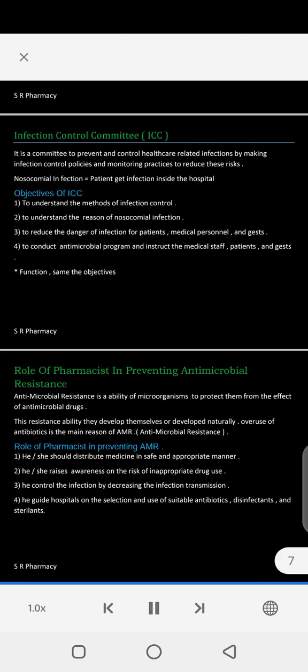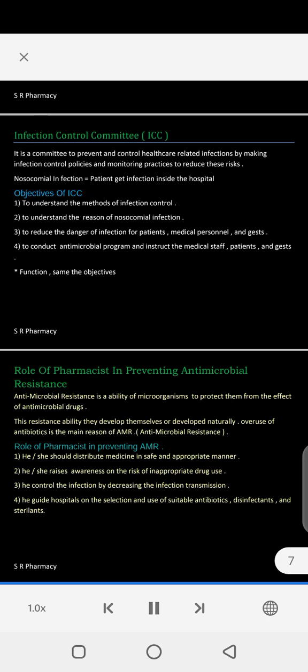Role of pharmacist in preventing antimicrobial resistance. Antimicrobial resistance is the ability of microorganisms to protect themselves from the effect of antimicrobial drugs. This resistance ability they develop themselves or it develops naturally. Overuse of antibiotics is the main reason for AMR. Role of pharmacist in preventing AMR.